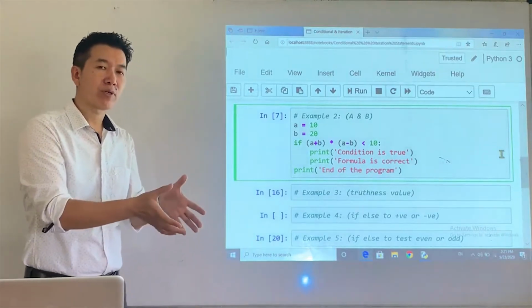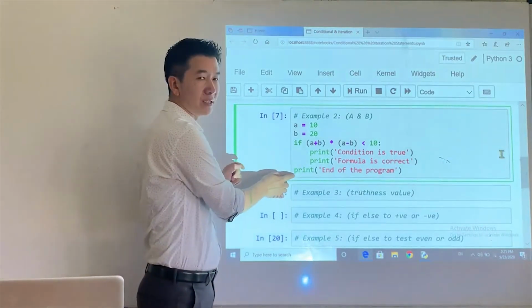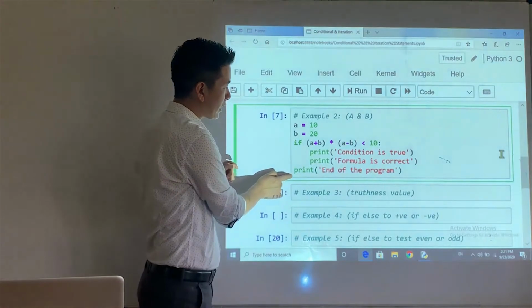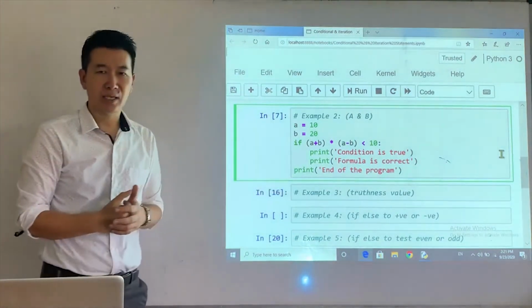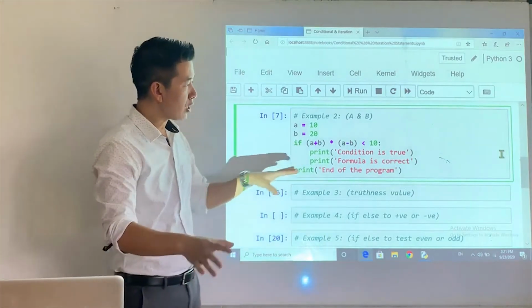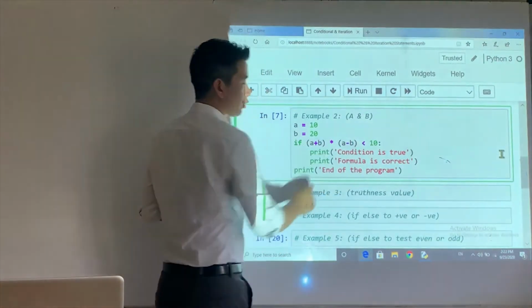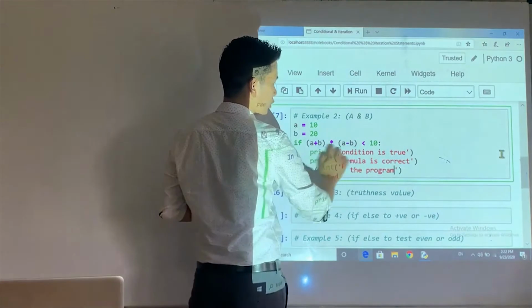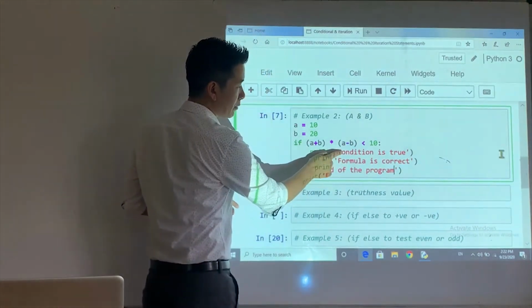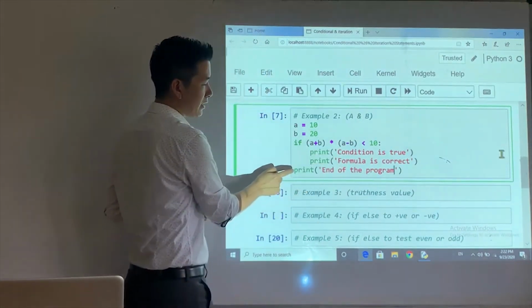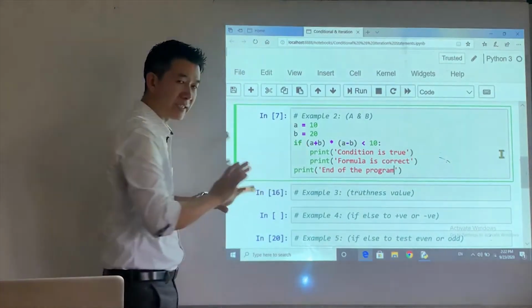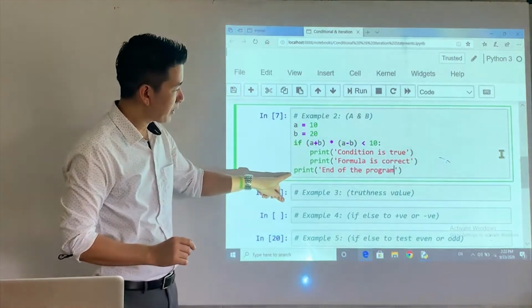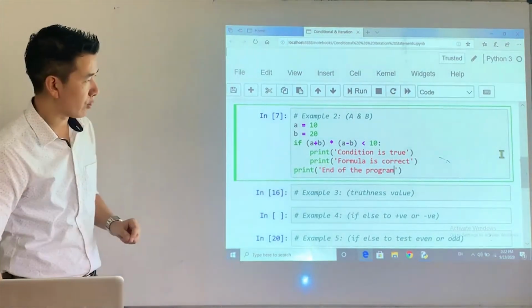You have one statement, which has to execute, right? If the condition is false, these two statements will be skipped, but this particular statement will be executed, right?